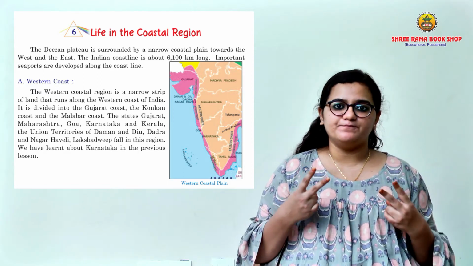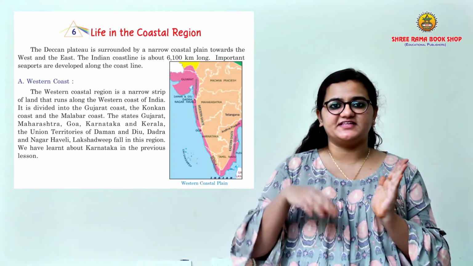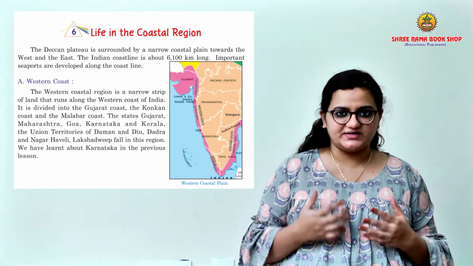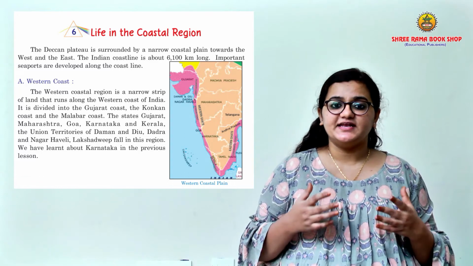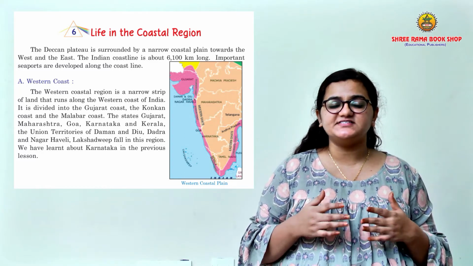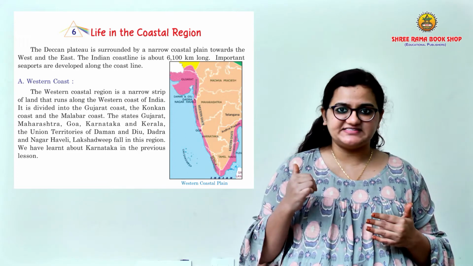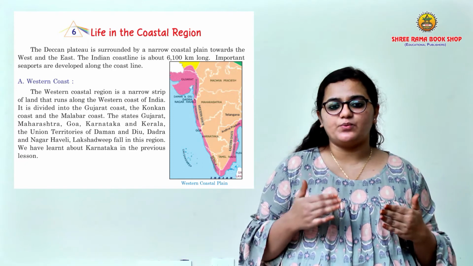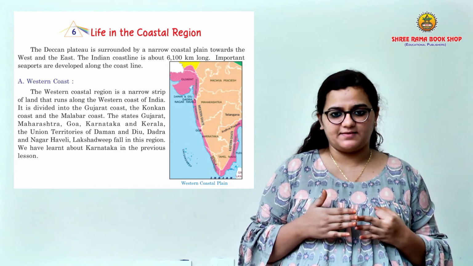So there are two important coasts we can divide into. One is the western coast and the other one is the eastern coast. Now let us discuss the western coast, children. The western coastal region is a narrow strip of land that runs along the western coast of our country, India. You can see it in the map in your textbook. It is divided into Gujarat coast, Konkan coast and the Malabar coast.